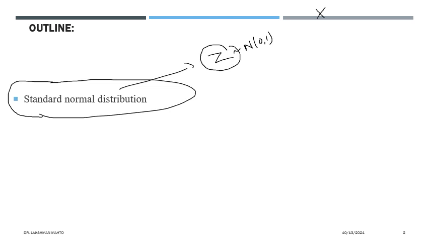One is scaling, and another is translation. The translation factor will come with respect to the mean, and the scaling factor will come with respect to the variance term. If you take any general normal random variable, we know that it has a mean that we denote by mu, and it also has a variance. So if you want to see the relation between this general normal random variable and the standard one, the scaling factor will come from the variance term, and the translation factor will come from the mean term.